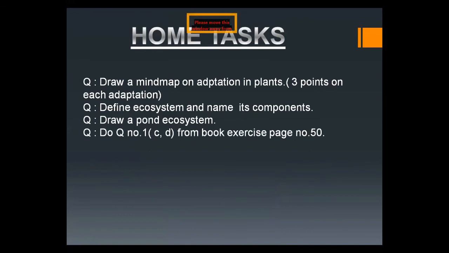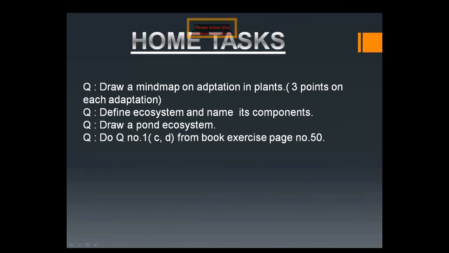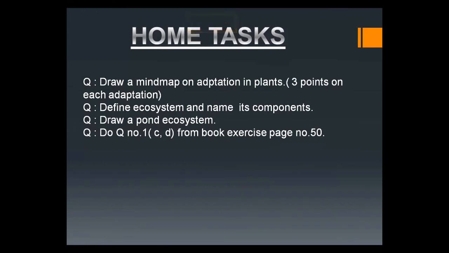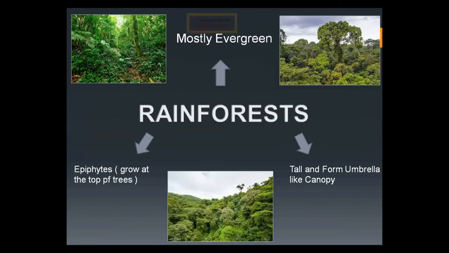And now I'm sharing today's home task. You have to draw a mind map on adaptation in plants, with 3 points on each adaptation. Means on every adaptation which I shared, I'm showing you here 3 points.